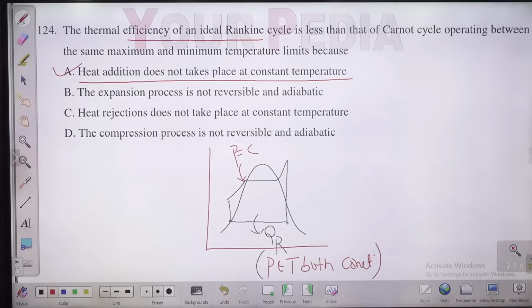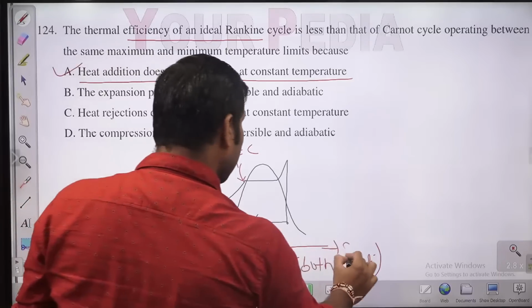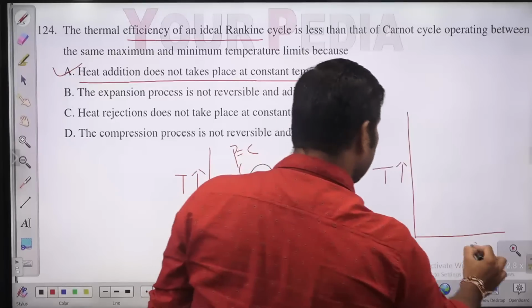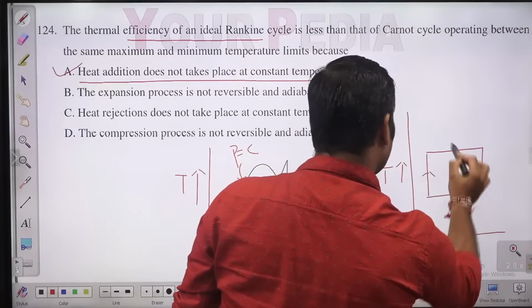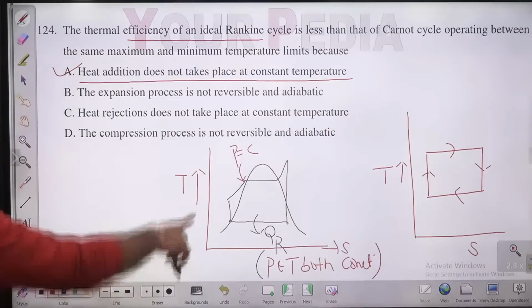The thermal efficiency is lower because the Rankine cycle is not a reversible cycle. Whereas if you draw the Carnot cycle on a temperature versus entropy diagram, you will have a plot like this. So this is the TS plot for a Carnot cycle, and this is the Rankine cycle.